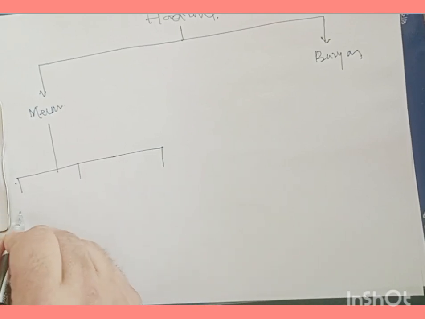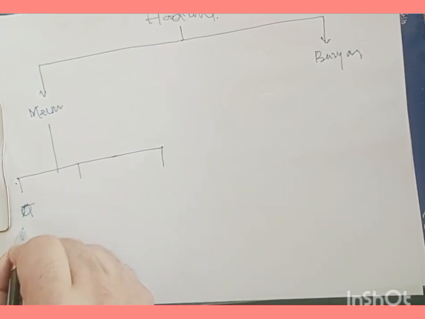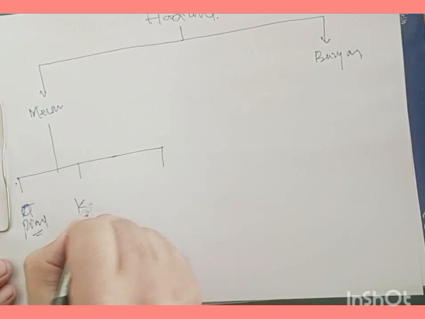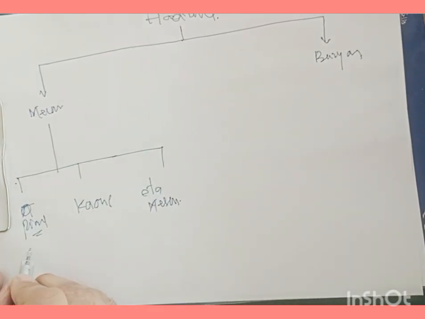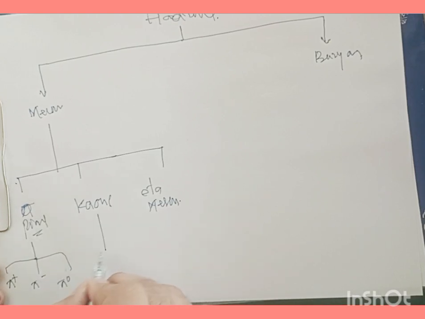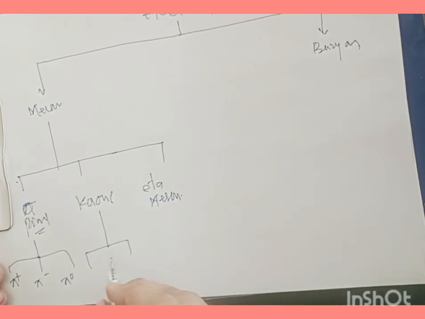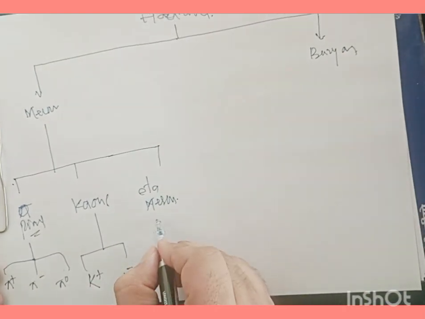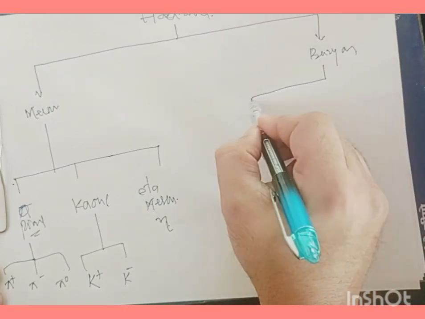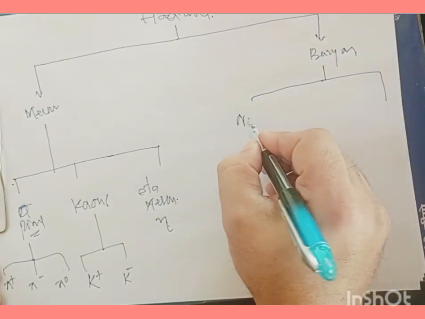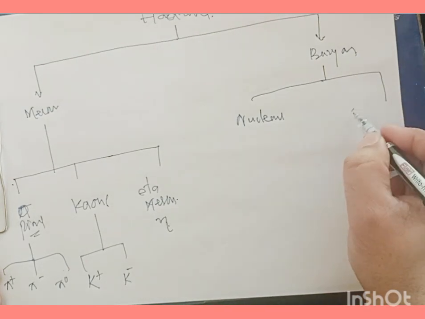What is that? That is pions, kaons, and eta mesons. And here we have those particles: pi plus, pi minus, and pi 0. In case of kaons, we have k plus and k minus, and in case of eta mesons, we have eta. Going with baryons on this side, we can divide them into 2 categories. One is nucleons, and the other one is hyperons.